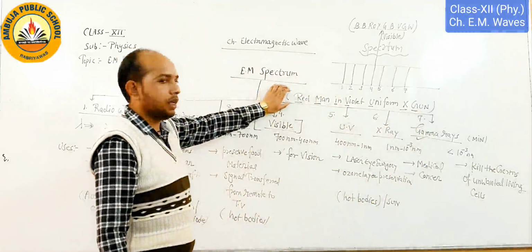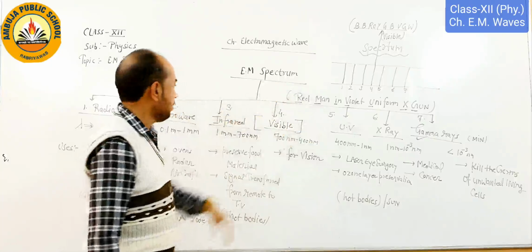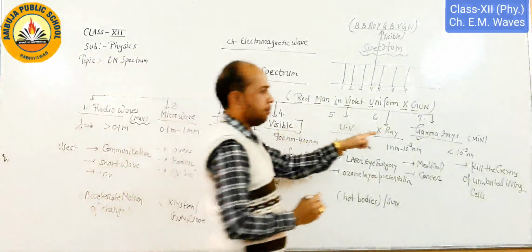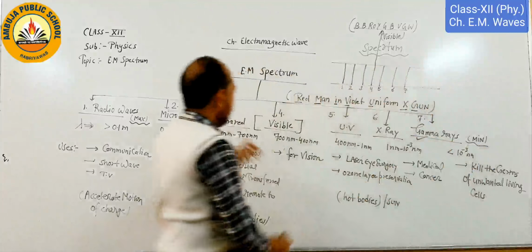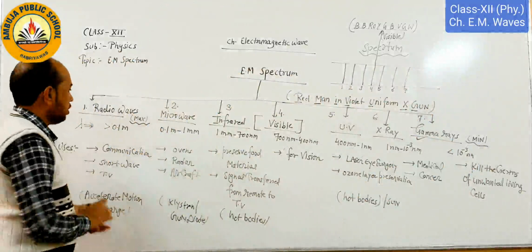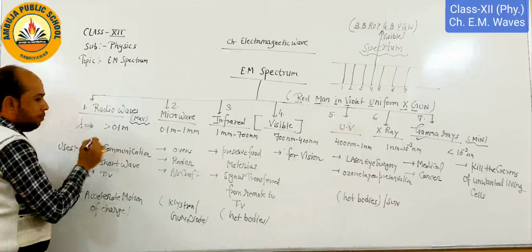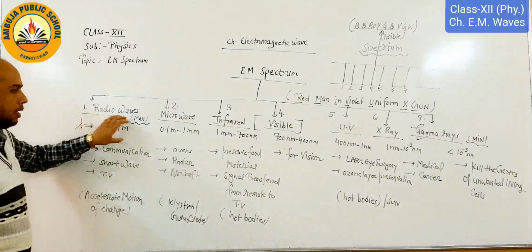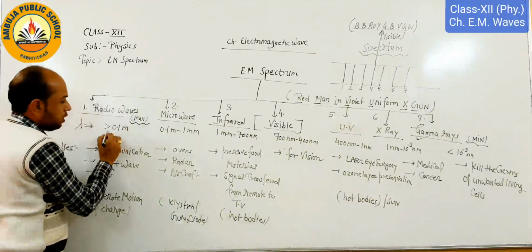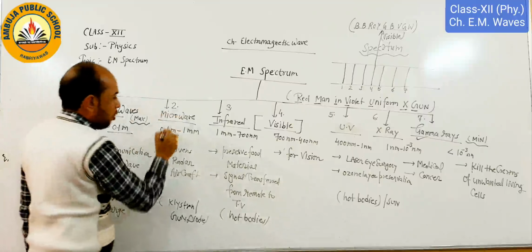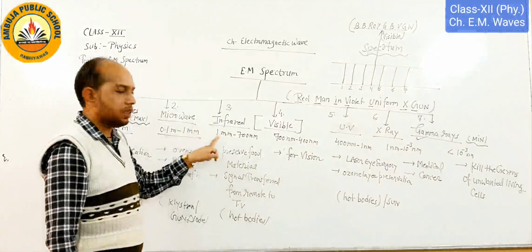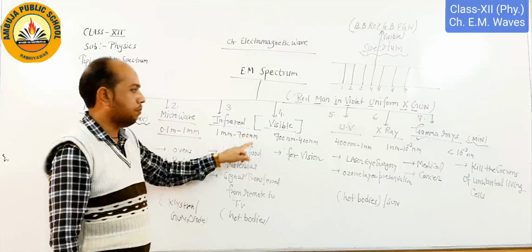So via this single line we can retain all the seven parts, and here the order is maximum wavelength to minimum. So from first to last, wavelength decreases. This is very important for exam purposes. The order of wavelength: for radio wave, this is greater than 0.1 meter. For microwave, this is 0.1 meter to 1 millimeter. For infrared, this is 1 millimeter to 700 nanometer.